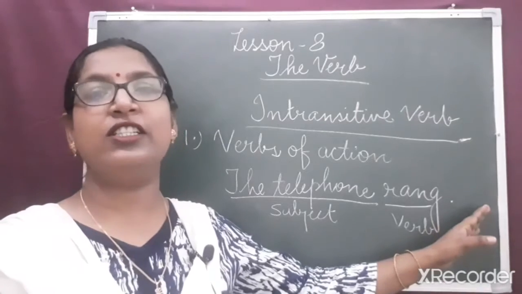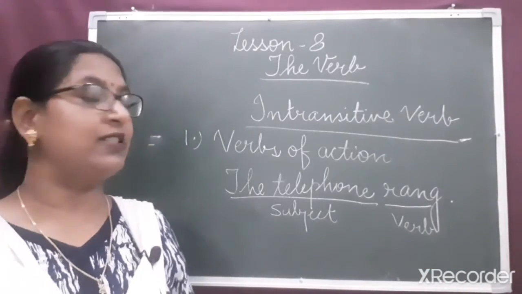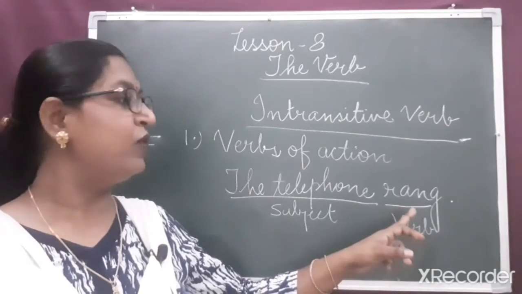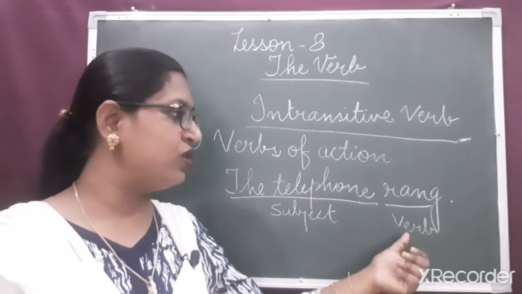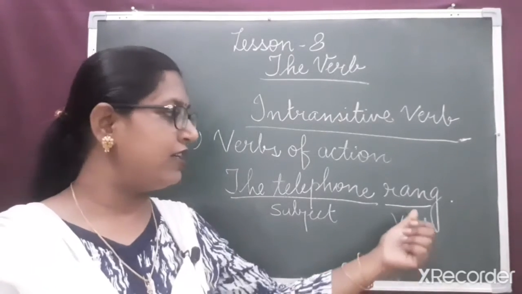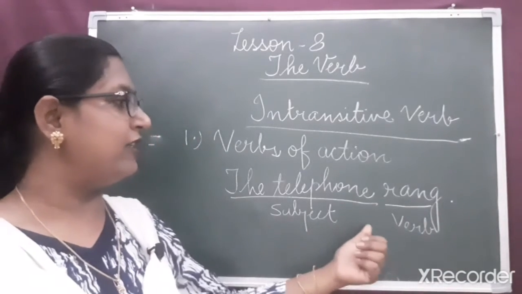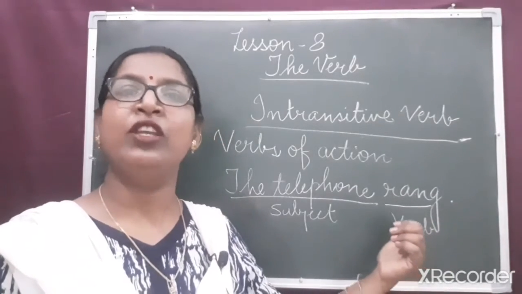No other words are needed to complete the meaning of this sentence. As the verb here shows the action, this verb is verb of action because it shows the action of ringing. So it is the action verb, and in this sentence no other words are needed to complete the meaning of the verb.